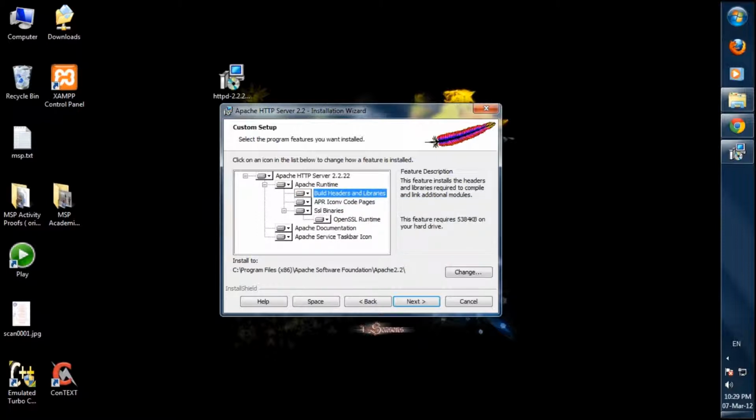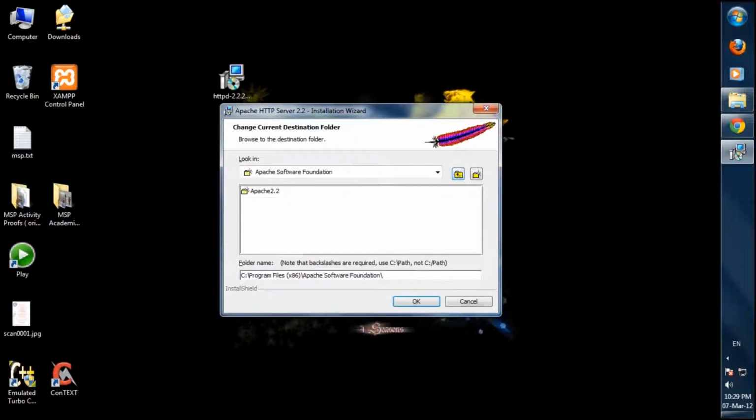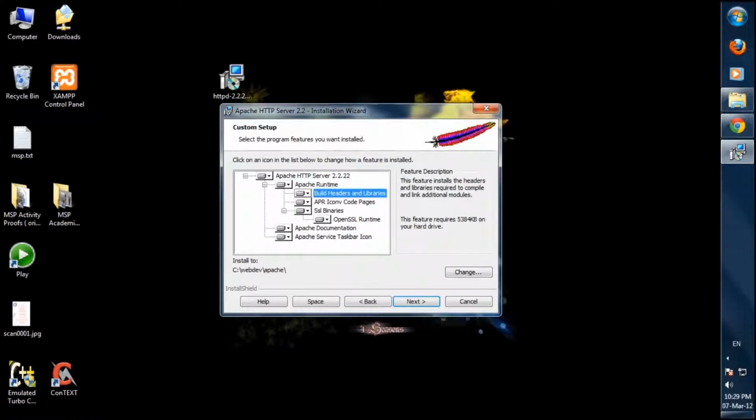Okay, and you need to change that folder directory, so click change. Go to C, create a new folder called webdev. Inside that, again create a new folder called Apache. Okay, so now it should read as C:/webdev/apache/. Check if the build headers and libraries are installed, and it's installed to C:/webdev/apache. Click next, install.